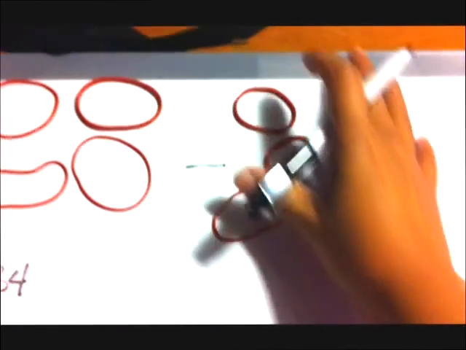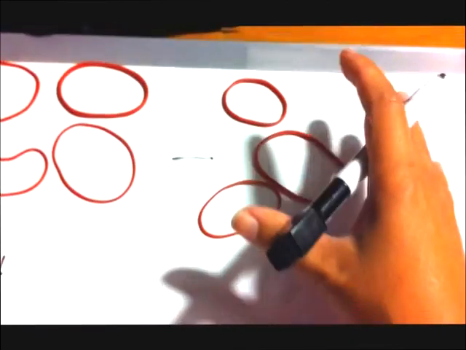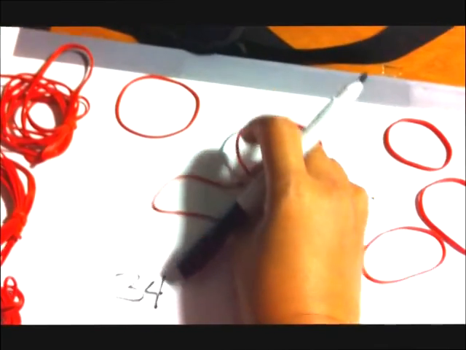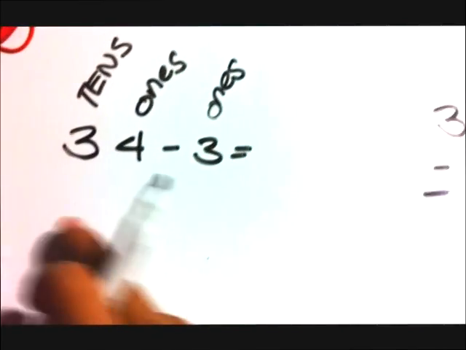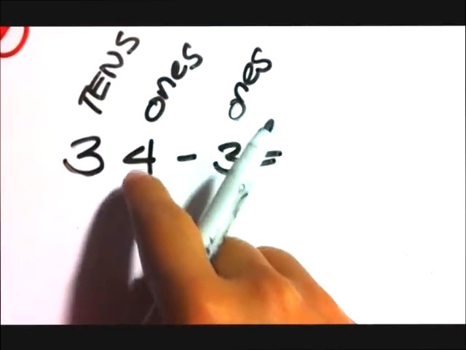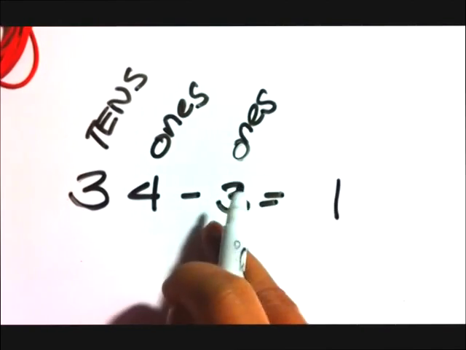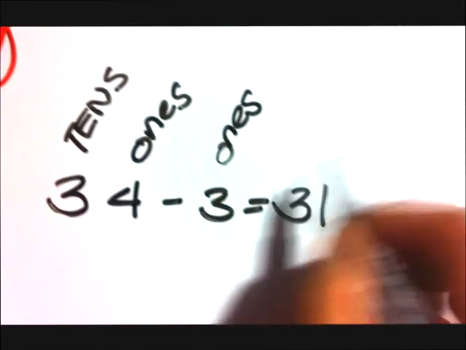If we go back to our rubber bands, what does it actually mean to subtract? If you count here, we have 3 rubber bands. That means we have to subtract this number of rubber bands from this pile. So since we have 3 here, we have to take away 3 here. Can you count how many is left? So we have 10, 20, 30, and 1. Therefore, 34 minus 3 is actually 31. So how do we see that from our statement? We subtract the ones from the ones, so 4 minus 3, that's 1. And there's no tens in this number, so you just subtract 0. So that's why it's 31.